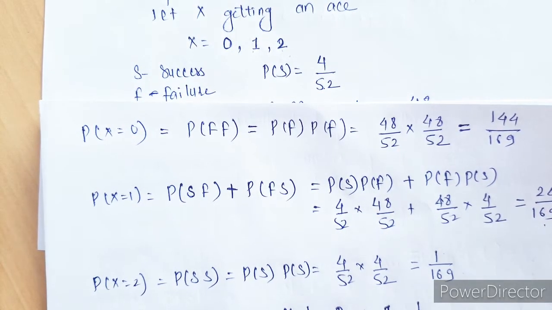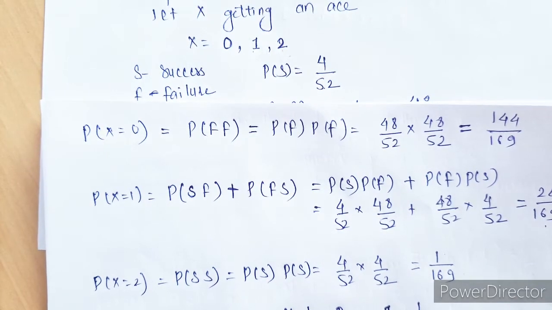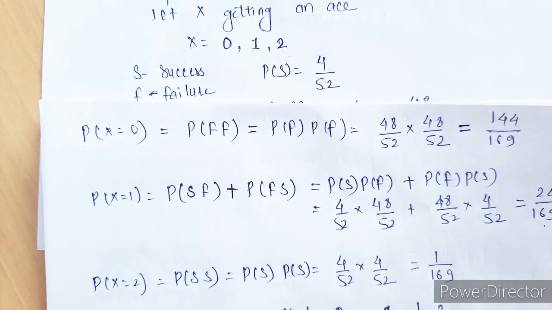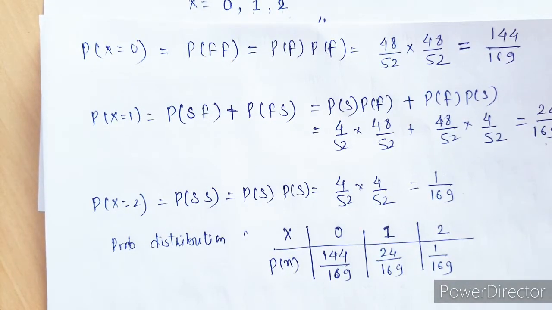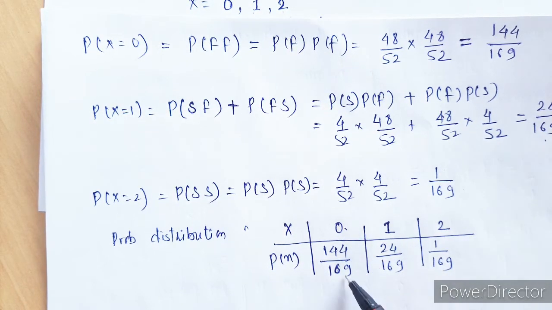For random variable 1, it is 24 upon 169, and for random variable 2 it is 1 upon 169. So probability distribution is this. For 0 it is 144 upon 169, for 1 it is 24 upon 169, for 2 it is 1 upon 169.